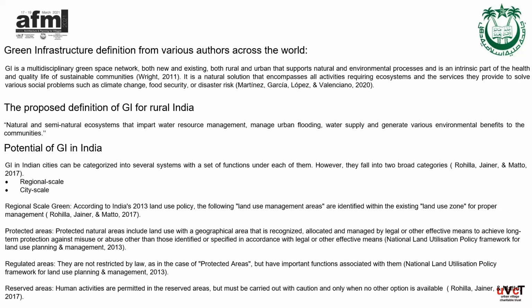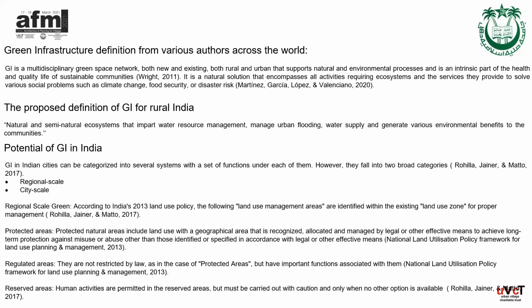Now, next is what is the potential of green infrastructure in India? Green infrastructure falls in two broad categories. One is at regional scale and second is at city scale. In regional scale, as per India's 2013 land use policy, land use management spaces are identified within the existing land use zones for proper management. There are protected areas, regulated areas, and reserved areas.